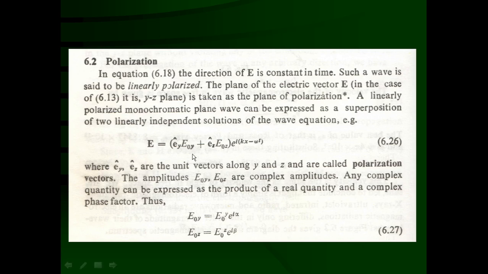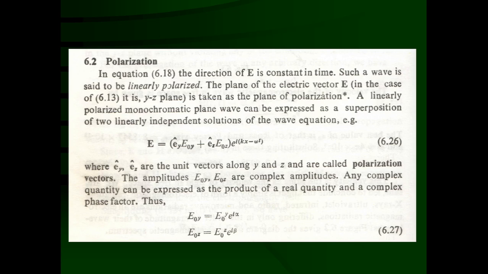So we can express that linearly polarized monochromatic plane wave like this: E = (ŷ E0y + ẑ E0z) e^{i(kx − ωt)}. This is the expression for the electric field, where the electric field is a function of x and t.